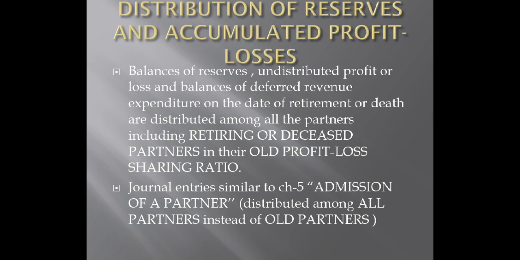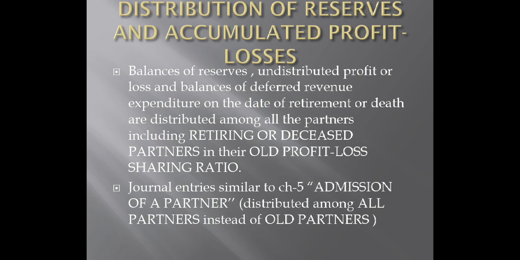But the only difference is that you are going to distribute the reserves and accumulated profit losses among all the partners instead of only old partners. This will create a better understanding when you go through that particular topic again, and that you are going to do in your homework today. This is also an important concept and it is not new.